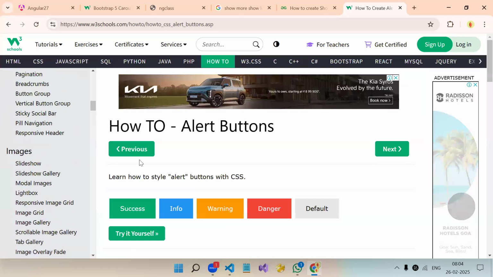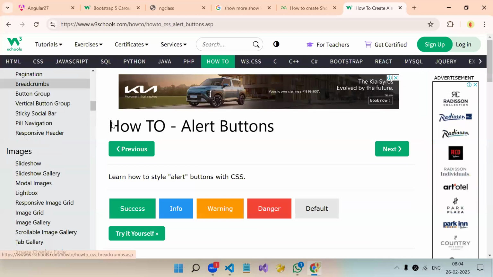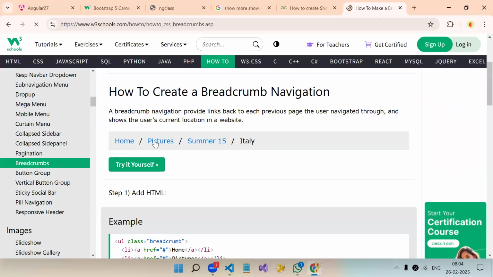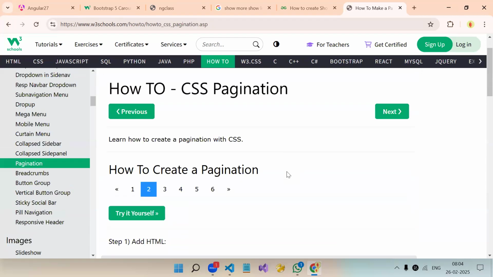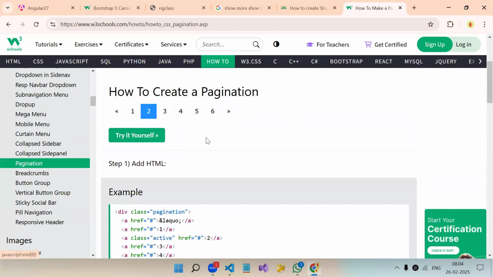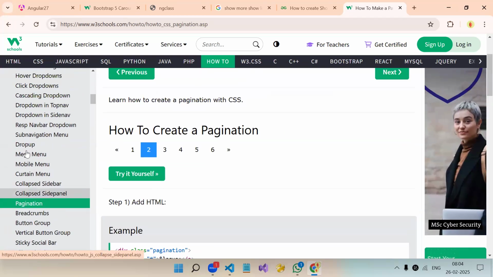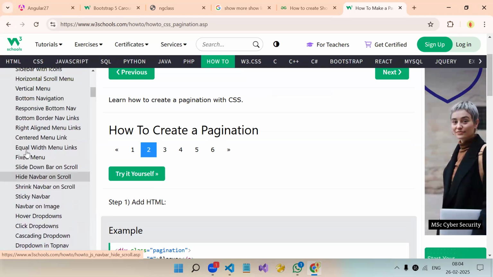You're getting the idea, right? How many ways there are. Breadcrumbs also is an example. This we can also create dynamically, so we can pass an array of strings like this and the breadcrumbs will be created dynamically. Pagination is also one of the reusable components we can create. So many examples are there.